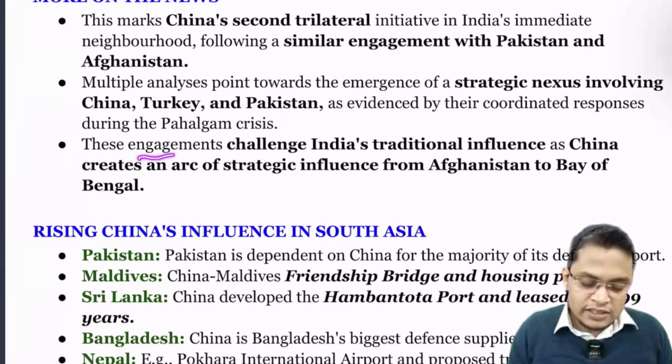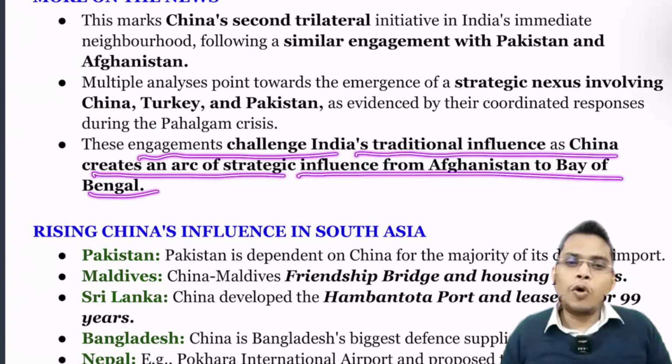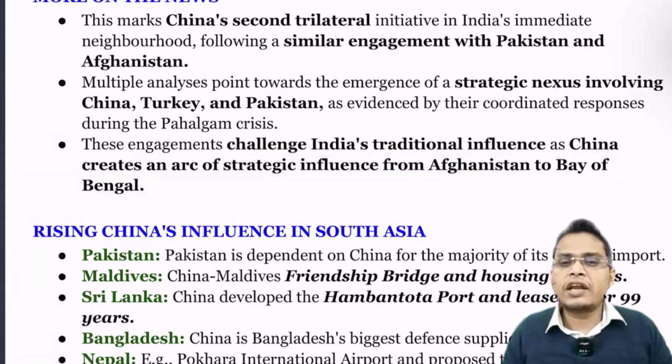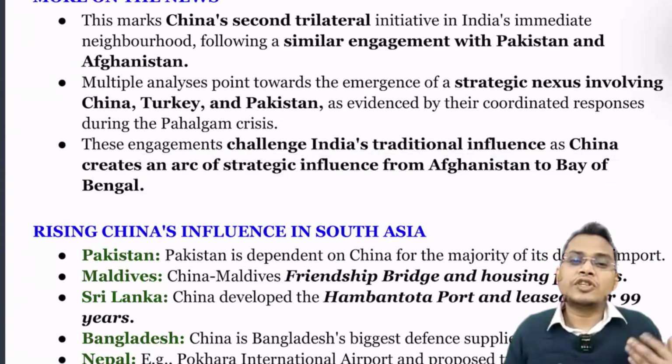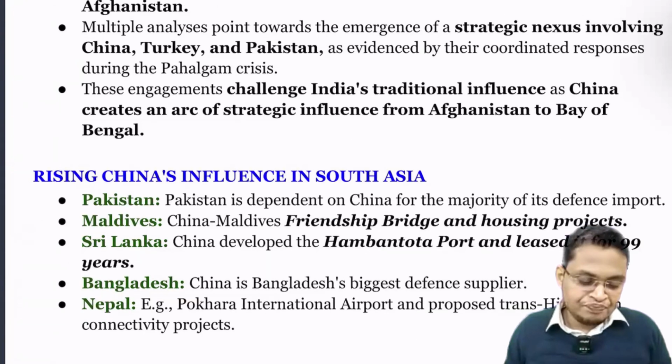This engagement challenges India's traditional influence as China creates an arc of strategic influence from Afghanistan to the Bay of Bengal. All these are neighbor countries of India, where we historically have good influence. It is our sphere of influence, but nowadays China is replacing Indian influence with Chinese influence. That is creating tension, and we need to be very careful about that.